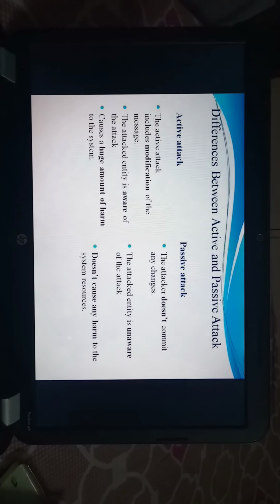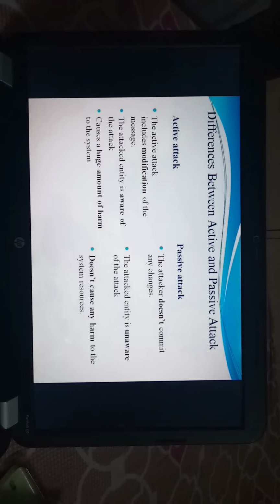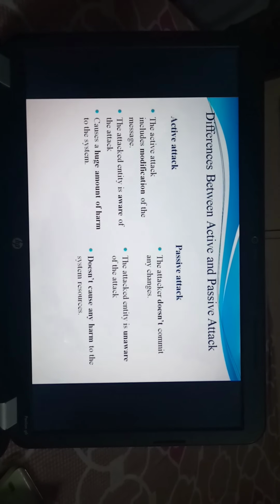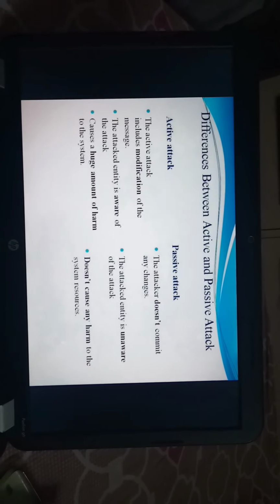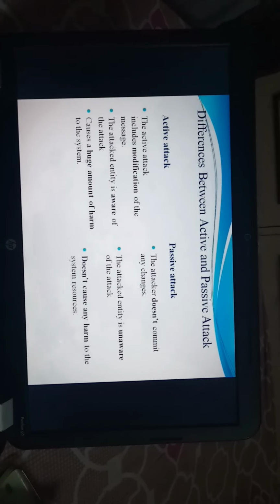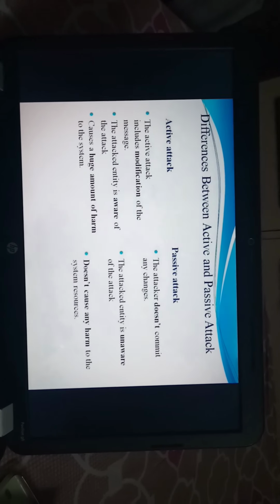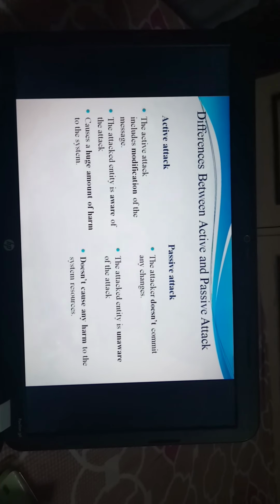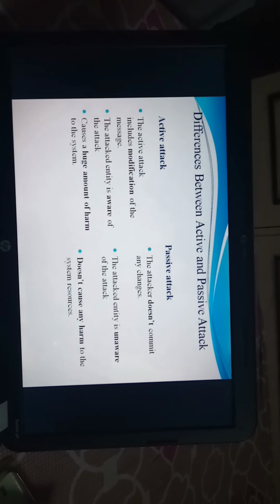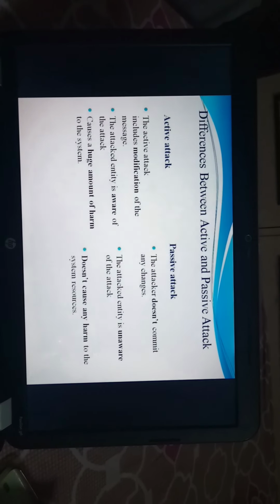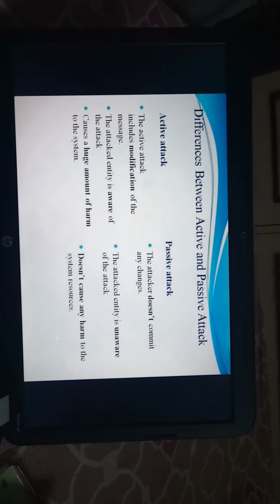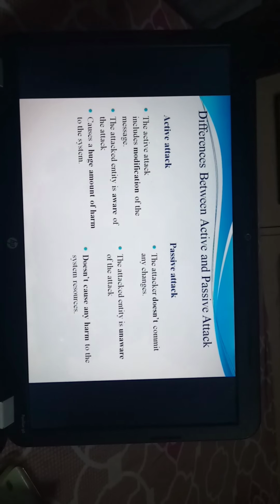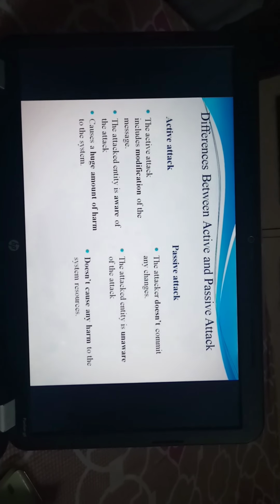Second point: in active attack, the attacked entity is aware of the attack, meaning he knows that somebody is between sender and receiver. And in passive attack, the attacked entity is unaware of the attack because the attacker doesn't make any modification. He only observes the pattern of the messages that is being transmitted between sender and the receiver.